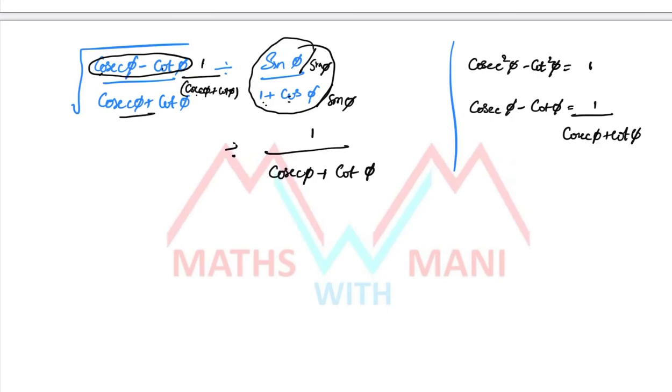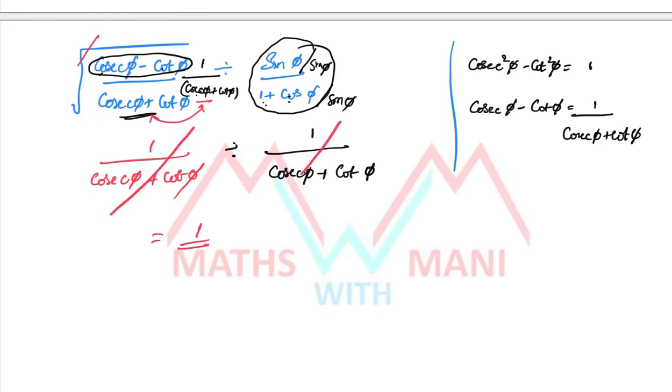This is multiplied with cosecant phi plus cot phi, so these two get multiplied and you get a square, and here we have a square root, so the square root and square cancel. So finally you will get 1 by cosecant phi plus cot phi. Both get cancelled out, since both are the same. So what is the final answer? 1. So 1 is the correct answer.